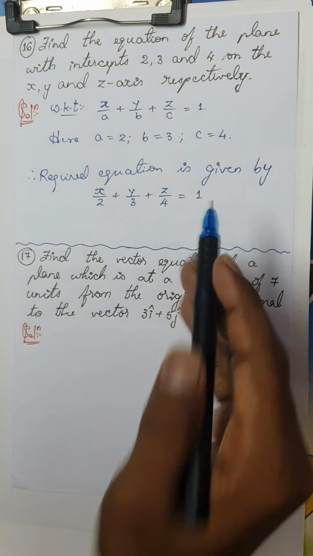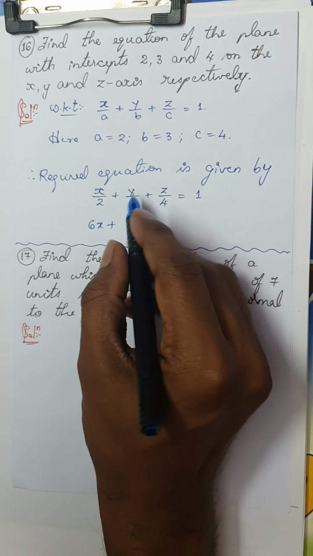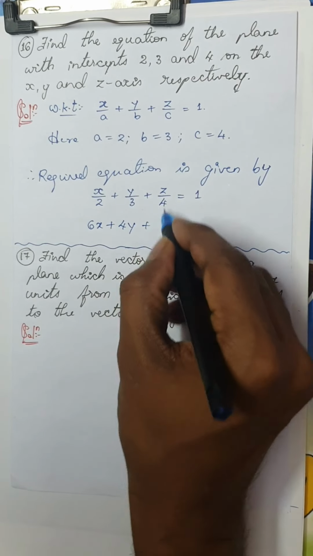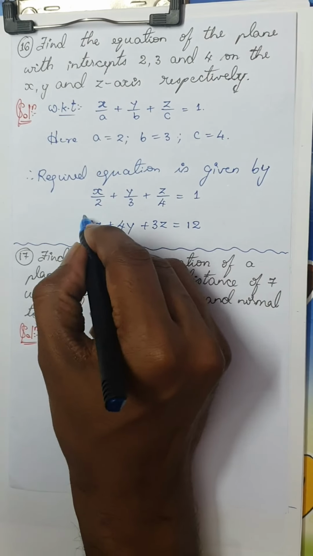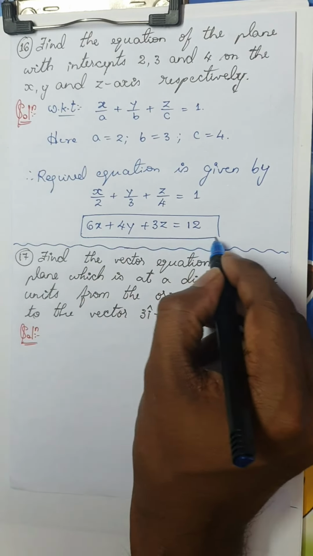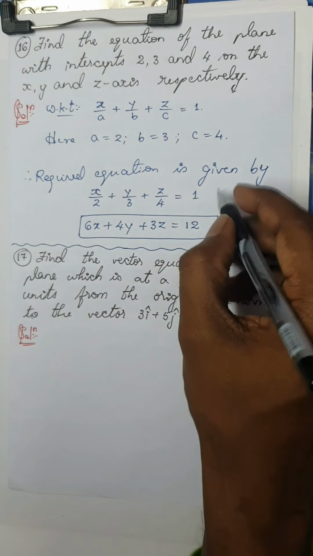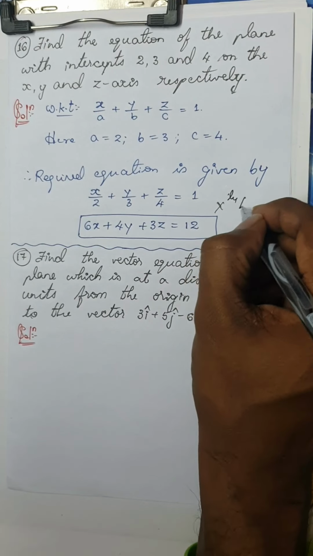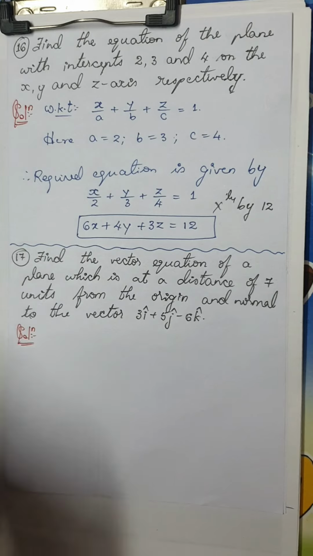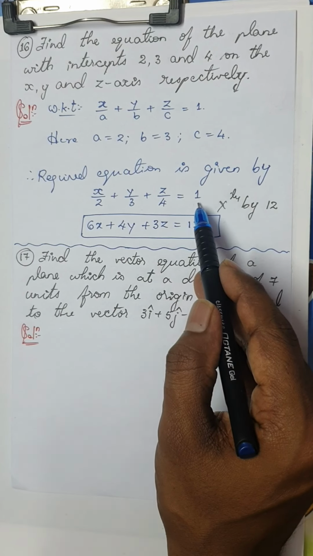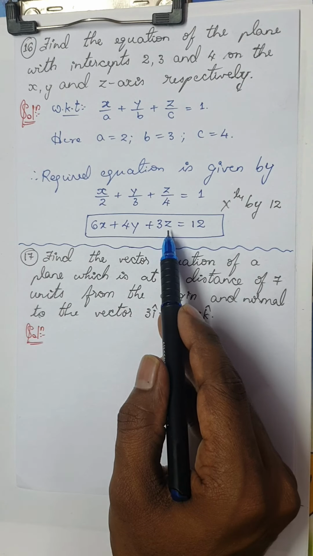If you multiply the equation by 12, you will get 6x plus 4y plus 3z is equal to 12. What did I do? Multiplied throughout by 12. Because this is a 1 mark question, even if you write this much, you are eligible to get 1 mark. This is the most standard form.